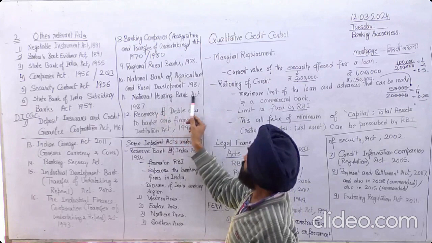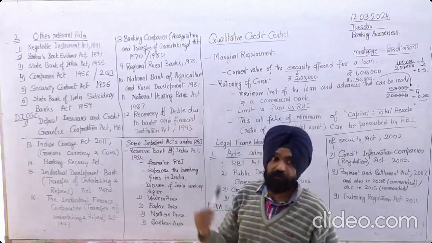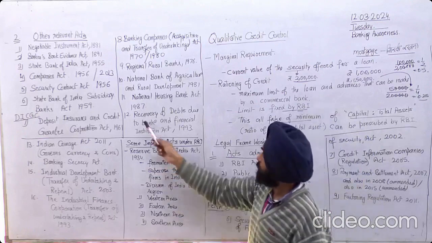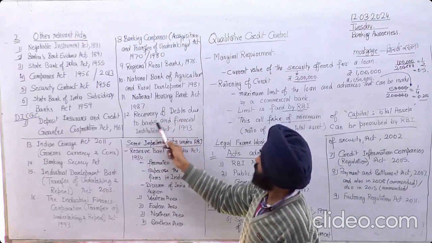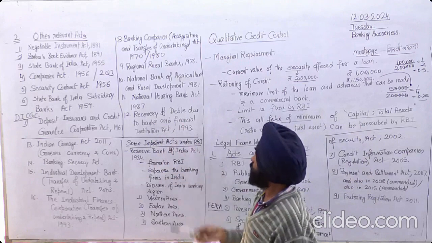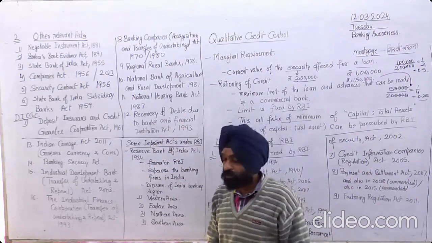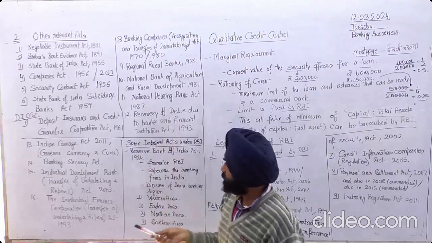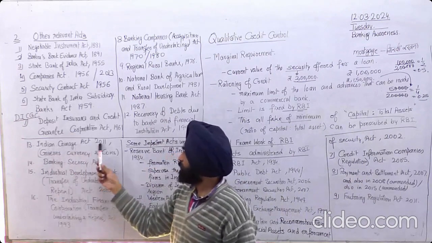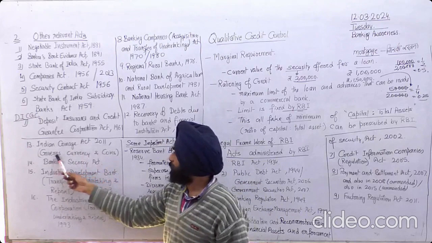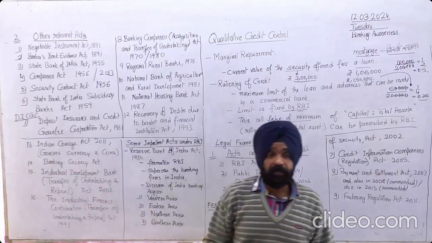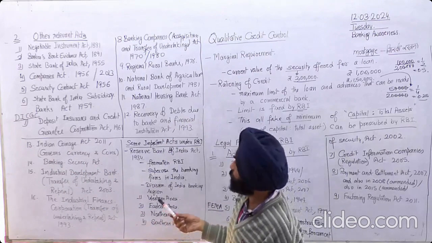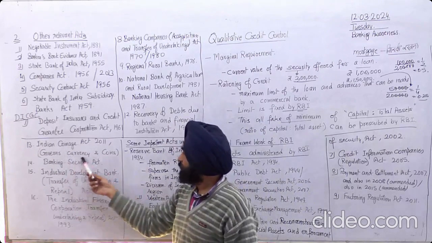National Housing Bank Act 1987, and we have studied it as a subsidiary of RBI. Then Recovery of Debts Due to Banks and Financial Institutions Act 1993. So there is a provision for recovering debts. Then Coinage Act 2011 governs currency and coins, and it is also a function and liability of RBI to govern all these things.